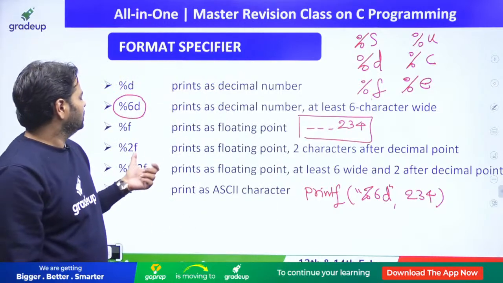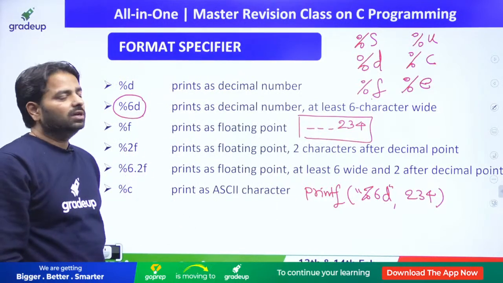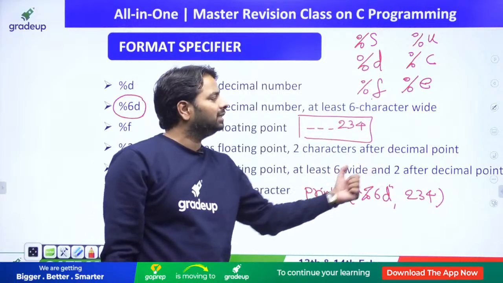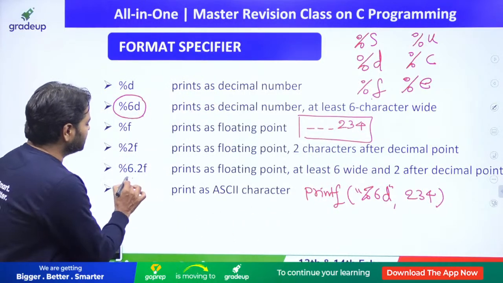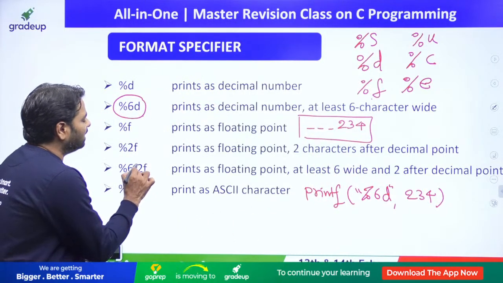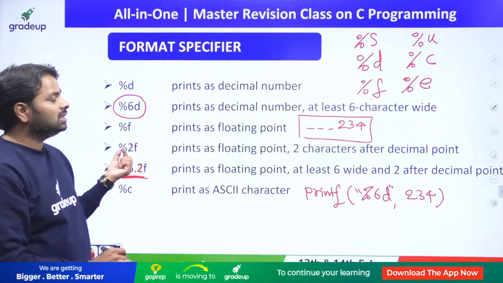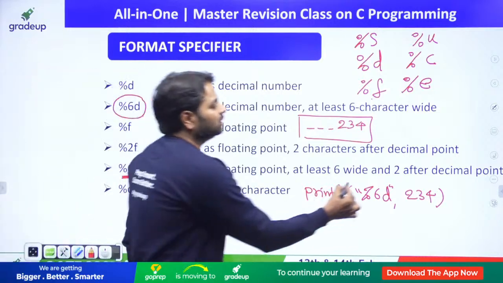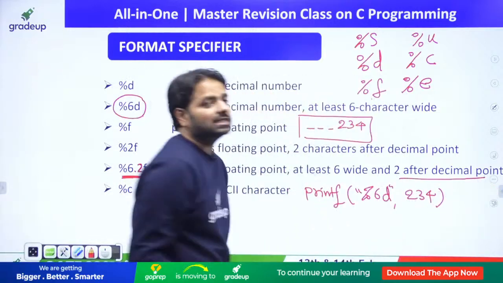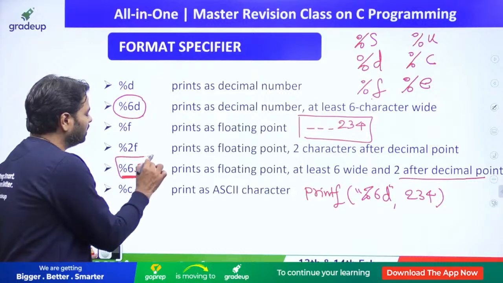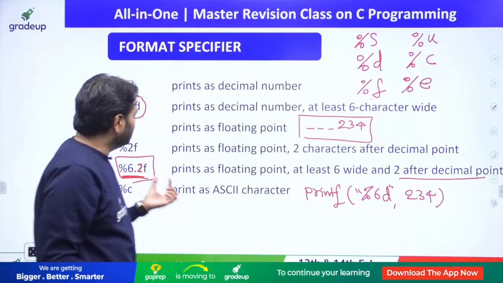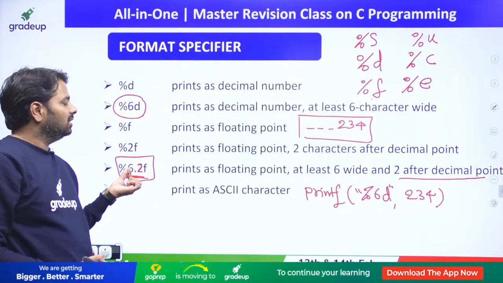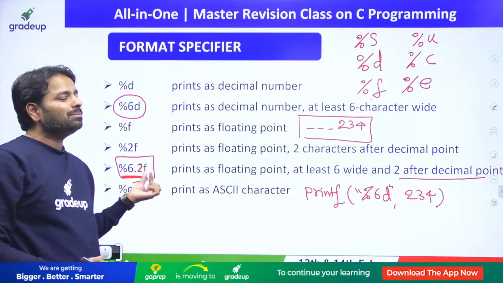All right. So similarly, %.2f, so it's going to look at 2 characters after the decimal point. Here, this is important. .2 is after the decimal point, not the 2 in 2f. The 2 represents the width, but .2 is going to talk about the 2 digits after the decimal point. Remember this, not the above one. %6.2f, the total width is 6 and 2 for after the decimal point.